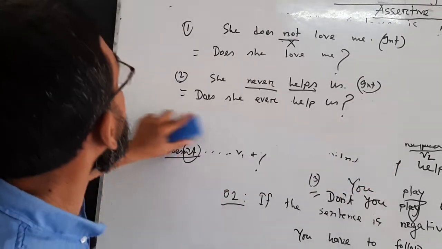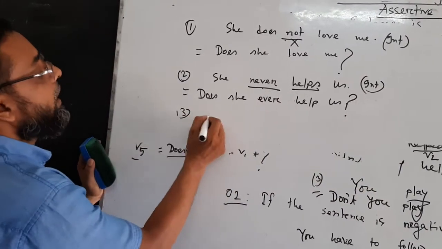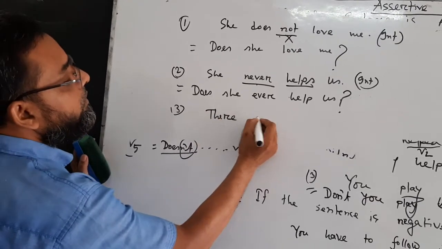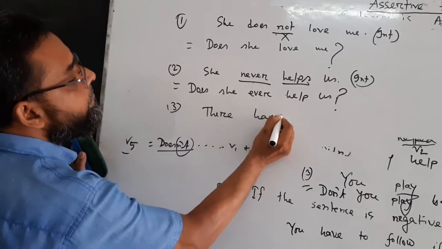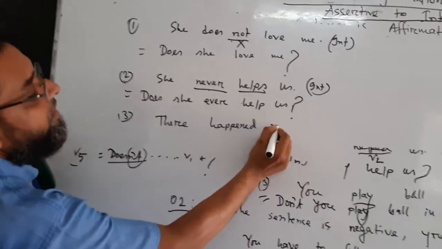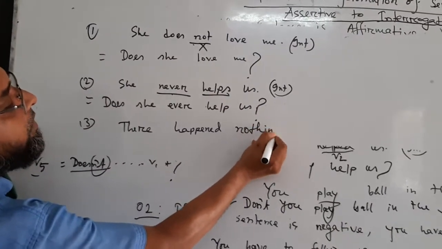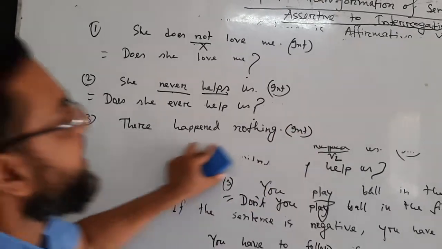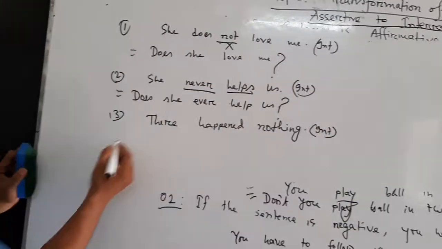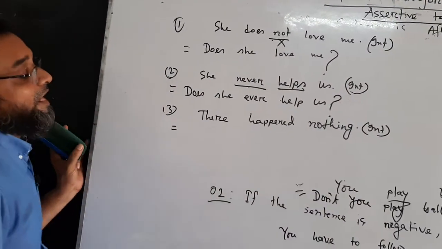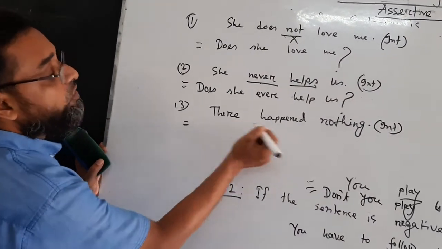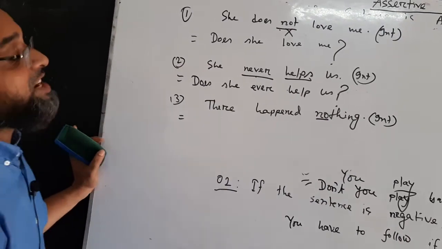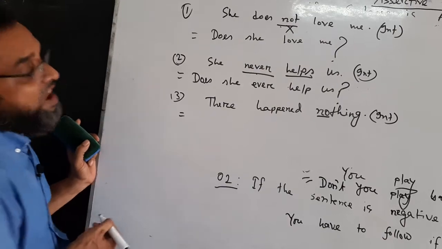Next. There happened nothing. তথায় কিছুই ঘটেনি। How can we make it interrogative? Follow the board. I am going to clear it. No. That means it is a negative sentence. We have to make it affirmative interrogative.